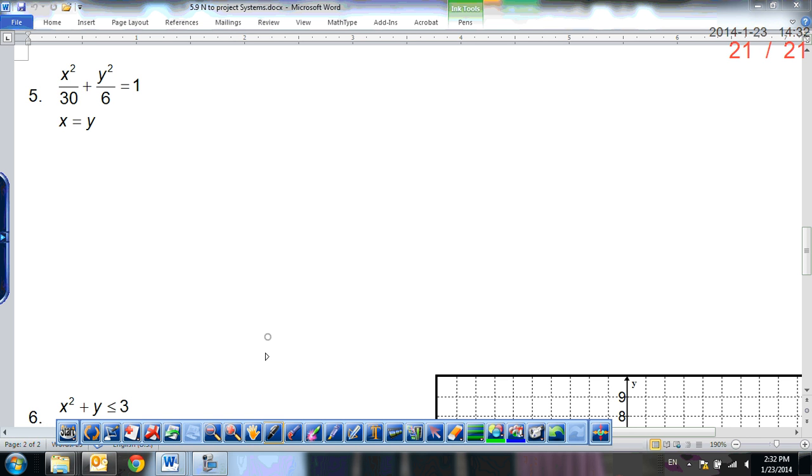So look at number 5. What is the top equation going to give us? It is an ellipse. Why is it an ellipse and not a hyperbola? It equals 1. The addition. Good, the addition. What is the second equation? Linear. A line. Good.